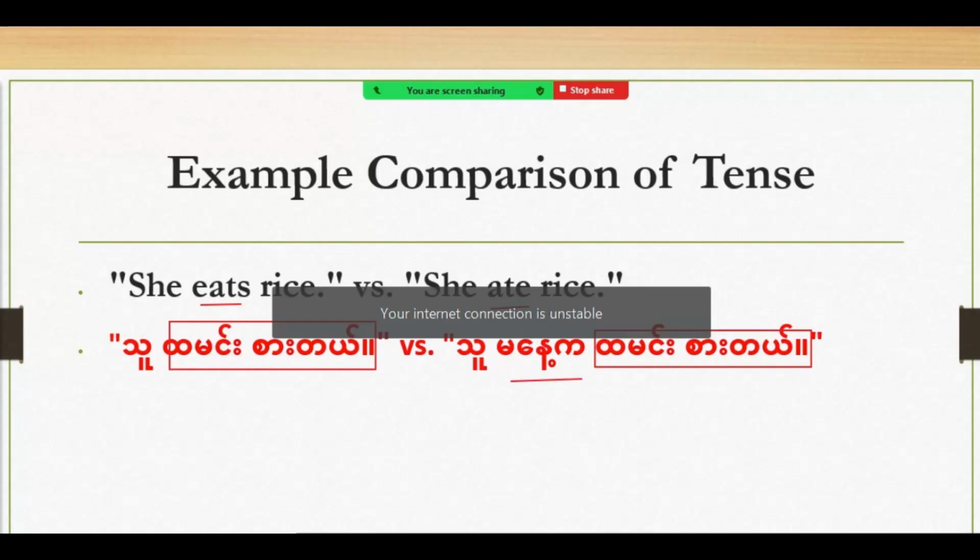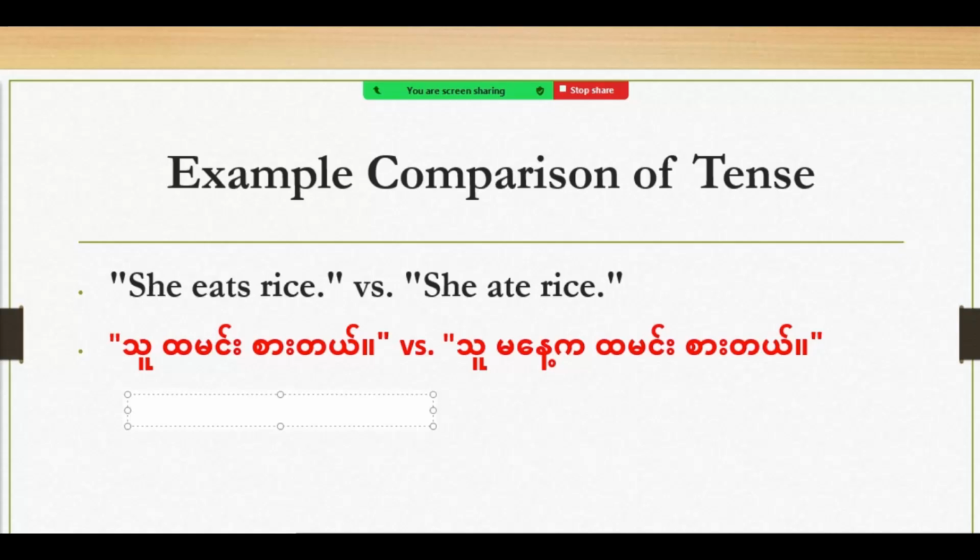That's one difference. So one tip, I'm going to write something. We need to be careful about changing verbs in English.